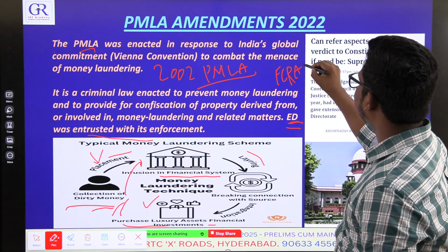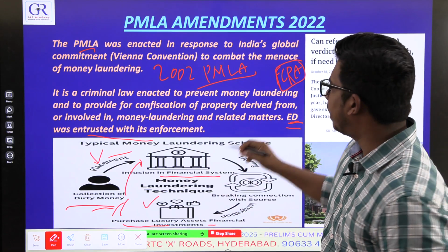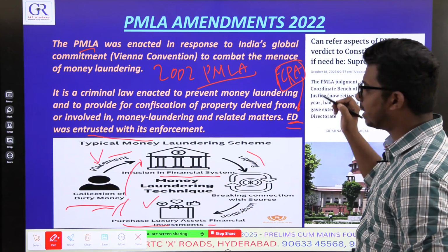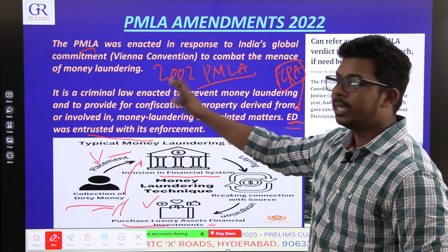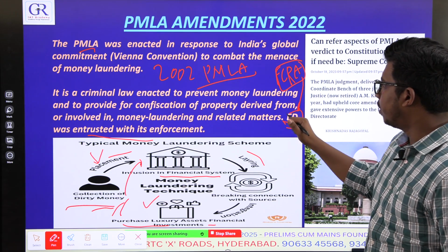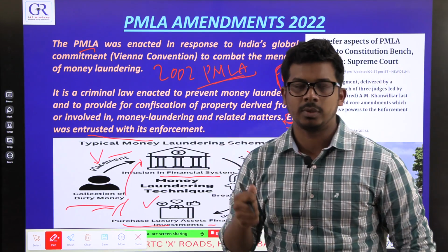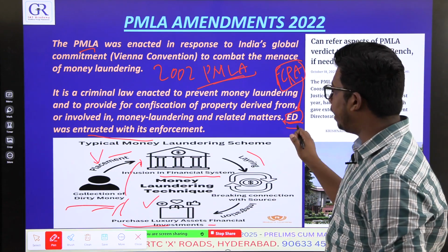Foreign Currency Regulation Act, FCRA. Under this act, ED is formed as a statutory body. It was already existing by the time this act was made. Along with that, in this act, ED was given additional powers to enforce this PMLA Act, so as to prevent money laundering. So if anybody resorts to money laundering, ED looks into it.